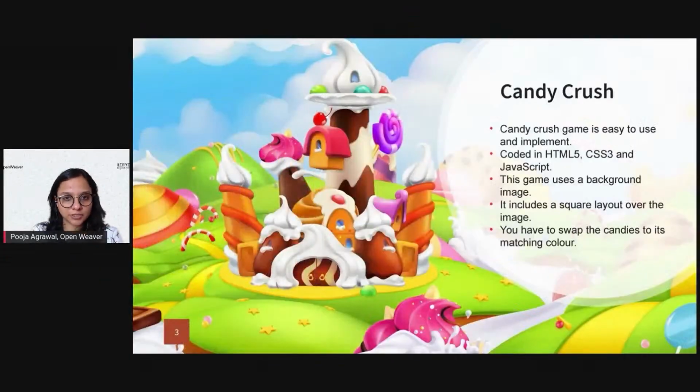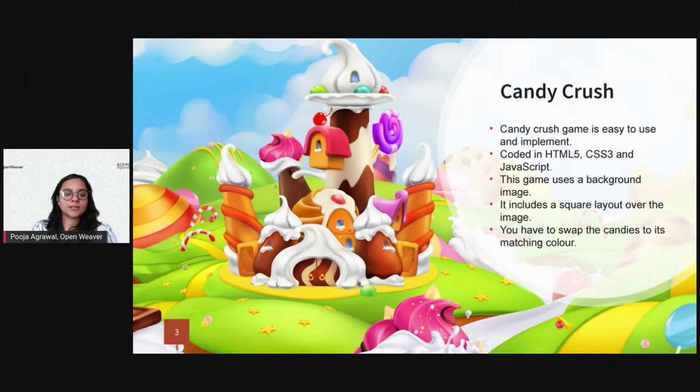So let's get back and start with the session. So we're going to talk about this popular Candy Crush game today. We know that it was initially coded in HTML5, or HTML, CSS, JavaScript, simple programming languages of sorts, which are very easy to develop a very interesting application like the one all of us play all throughout the world. But how do we analyze it from a developer's perspective?